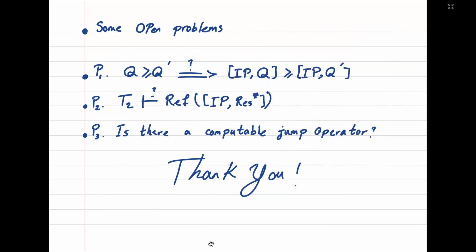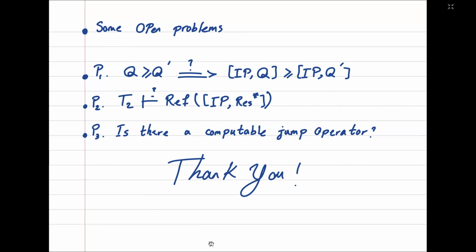Here are some open problems. The first problem asks whether, if Q can simulate Q prime, is it the case that IPQ can simulate IPQ prime? We know that this is not the case for Krajicek's implicit proof system. What about here? The second question asks whether we can prove the reflection principle for IP tree-like resolution in a weaker bounded arithmetic. Namely, can we prove it in T2?